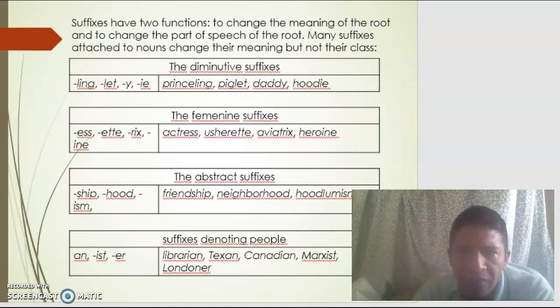The feminine suffixes -ess, -ette, -trix, -ine: actress, angelette, ambitrix, heroine. The abstract suffixes -ship, -hood, -ism: friendship, neighborhood. Suffixes denoting people: -an, -ist, -ian, -er: Libyan, Texan, Canarian, Marxist, Londoner.